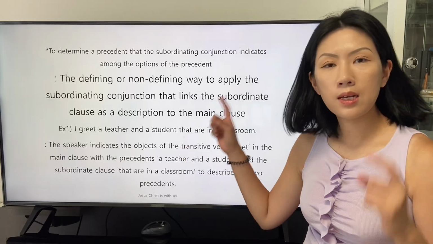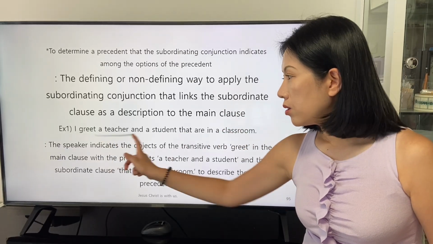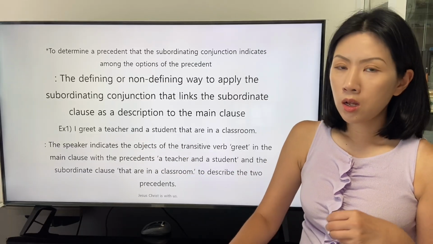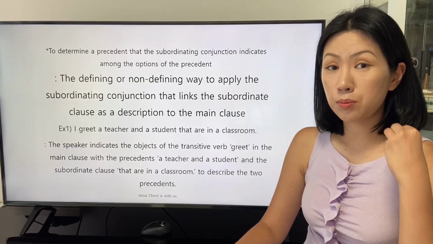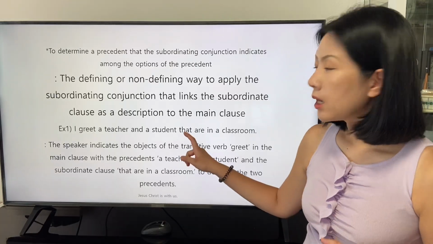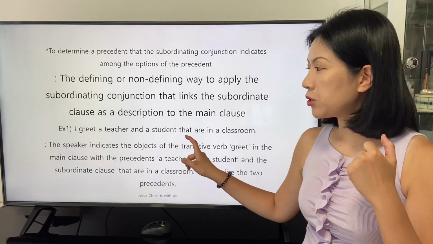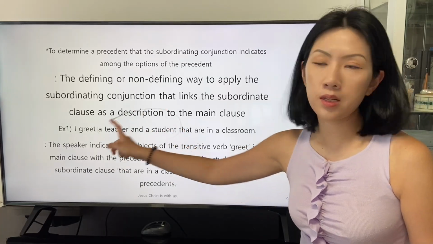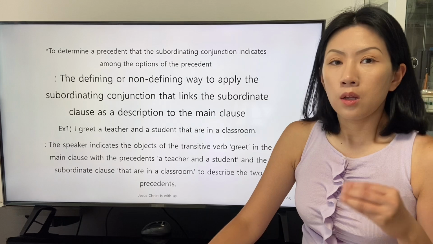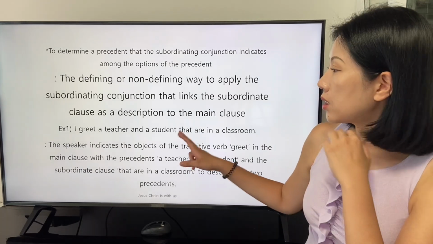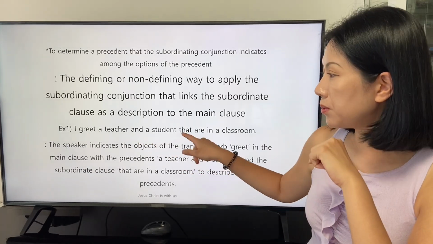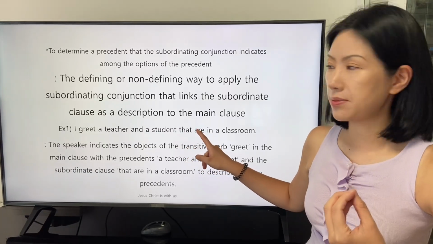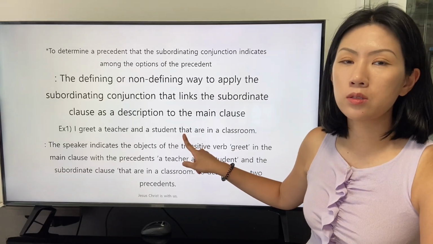The pronoun that indicates the precedent in the main clause, a teacher and a student, whose number is plural, 2. And the pronoun that is able to indicate the 2 people as a precedent. So we find that the pronoun that indicates the 2 people in the main clause by the form of the be verb are that describes the pronoun that in the subordinate clause.